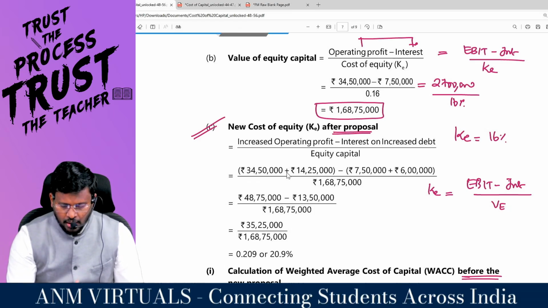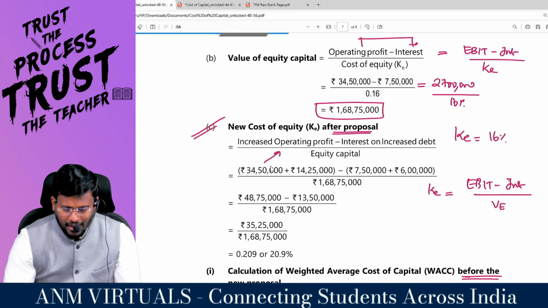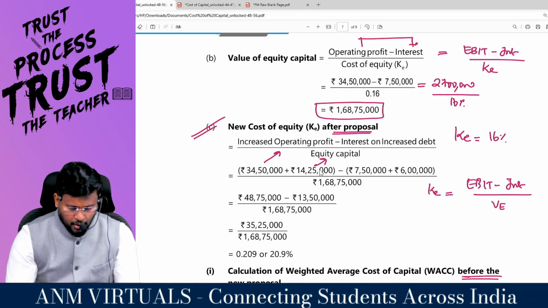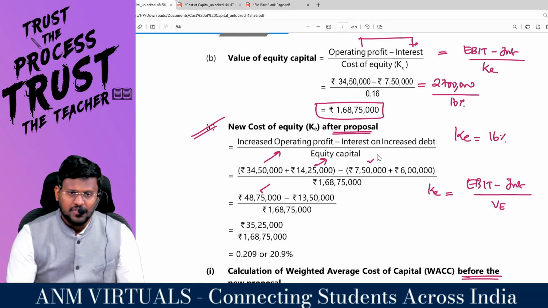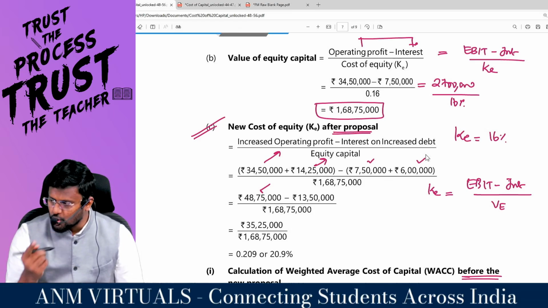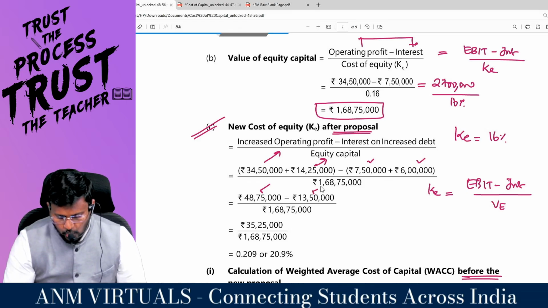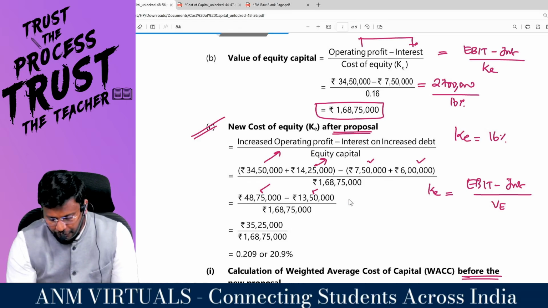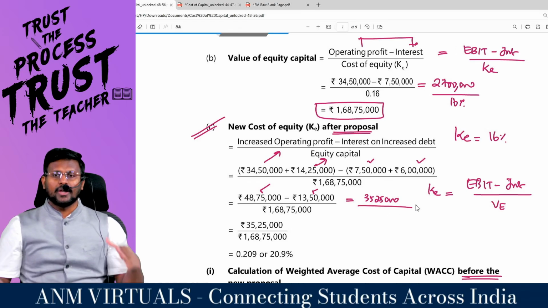Sir, what is the EBIT? What is the old EBIT which is given in the question? 34,50,000. What is the additional EBIT you can earn? 14,25,000. So 34,50,000 plus 14,25,000, we already found that 48,75,000 will be the new EBIT. Already we are paying interest of 7,50,000, but in addition to that, once we pump 75 lakh into the capital structure, we are supposed to pay additional interest of 8%. So 7,50,000 plus 6 lakhs comes to 13,50,000 rupees. So 48,75,000 minus 13,50,000 comes to 35,25,000, which will be the earnings available to the equity shareholders.